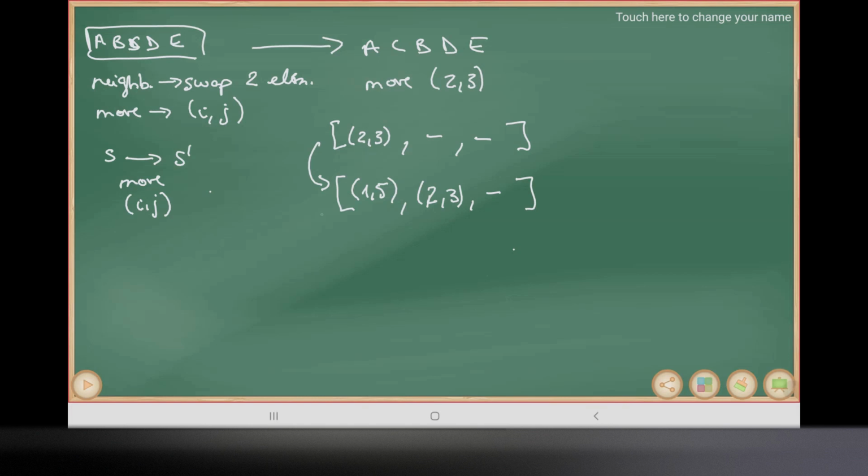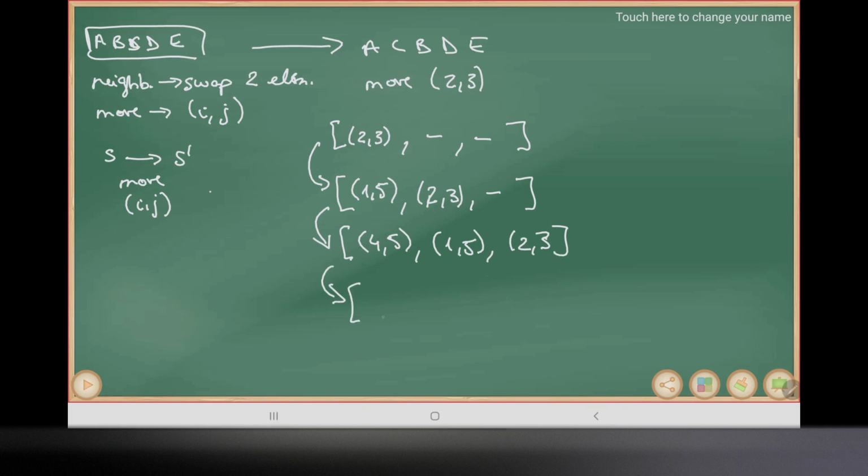Okay, so let's say then in the next iteration we swap 4 and 5. So then now we're not allowed to swap 4 and 5. 1 and 5 has moved over, 2 and 3 has moved over, and so on.